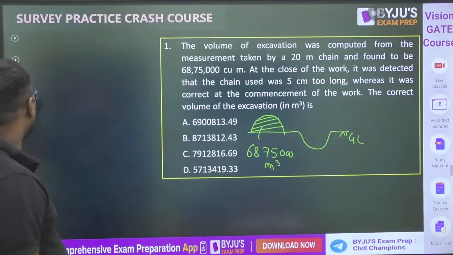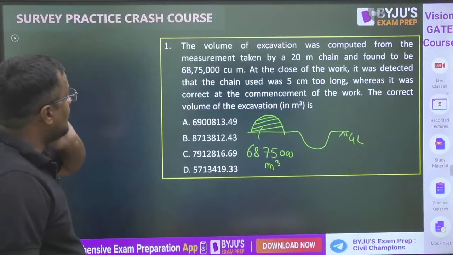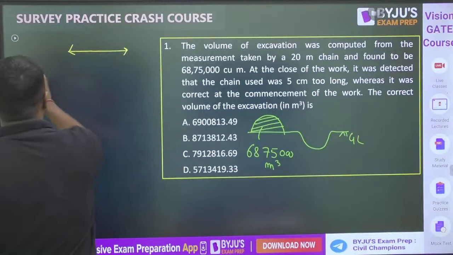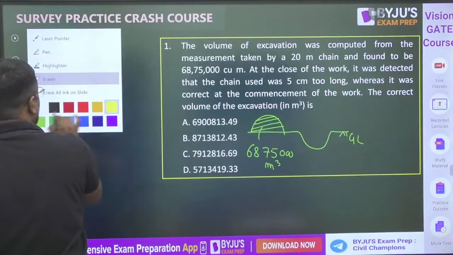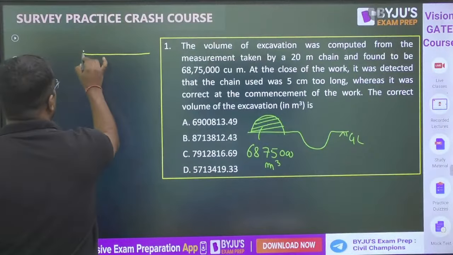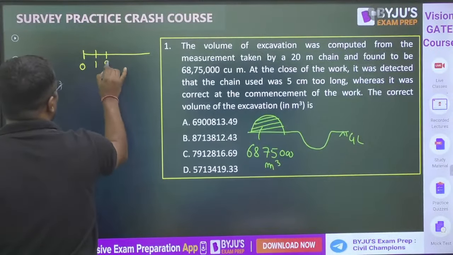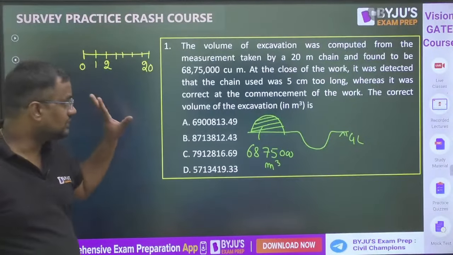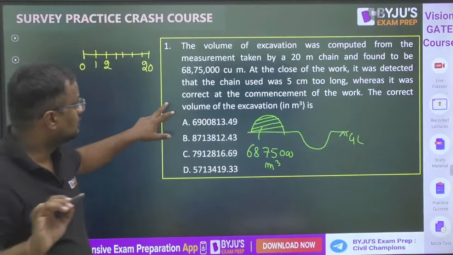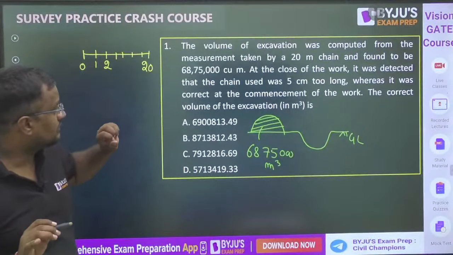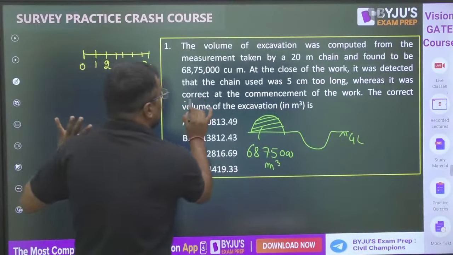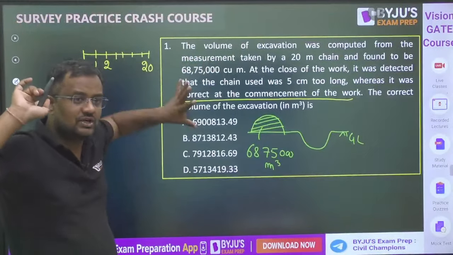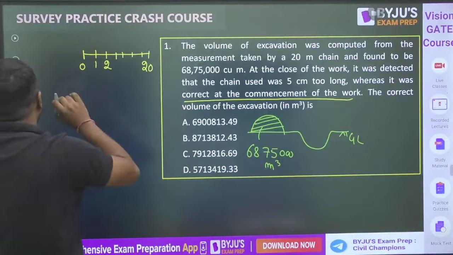Now later on it was observed that the nominal length of the chain was 20 meter. What does nominal length mean? Here the markings are 0, 1, 2 and so on, up to 20 meter. And initially it was 20 meter also. It was correct at the commencement of work. But later on, when we had done the whole surveying and measured the volume, we found that it was 5 centimeter too long.